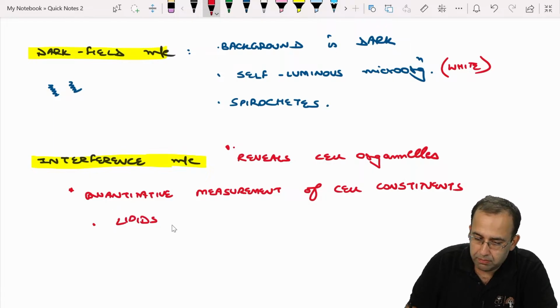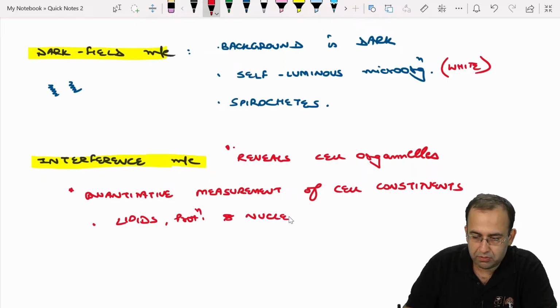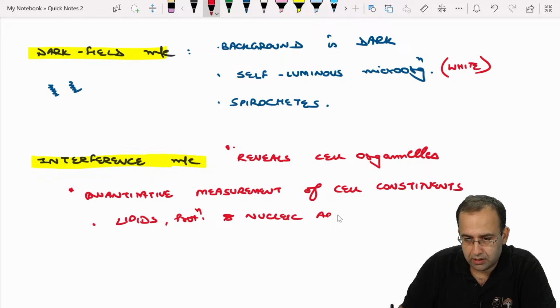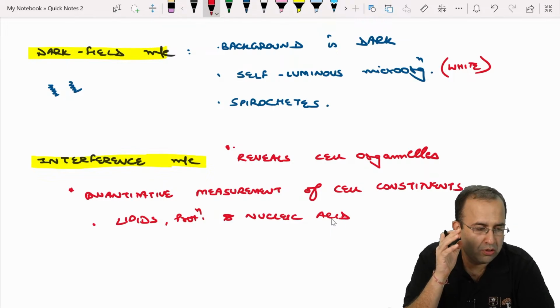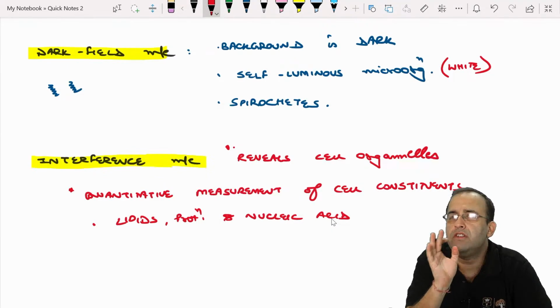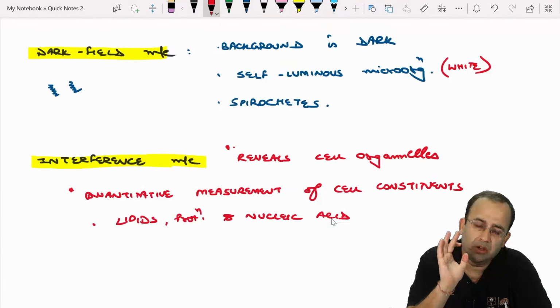That is lipids, proteins and nucleic acid. That is interference microscopy. So first thing, when we think of interference, think with respect to cell organelles.